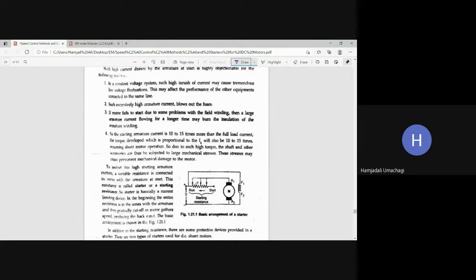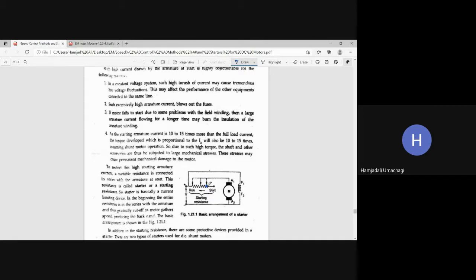So at the time of starting, resistance will be at this point. Whether resistance is more or less at this position? Less. Sorry, not at this position, at this position. I'm sorry for that. So at the time of starting, resistance will be at this point. See here. Input is here. Resistance will be connected here. So resistance completely will come into picture here at this point, at the time of starting.